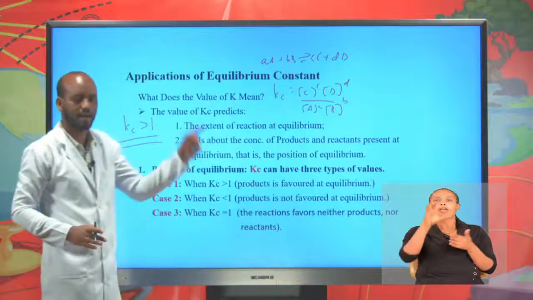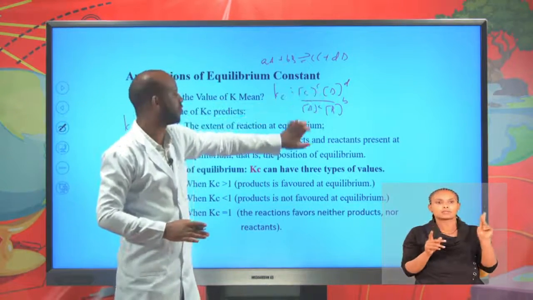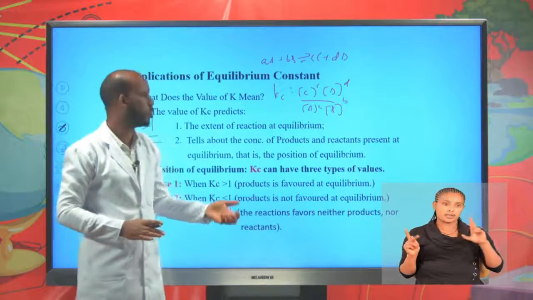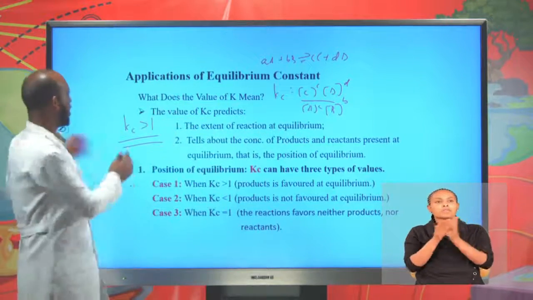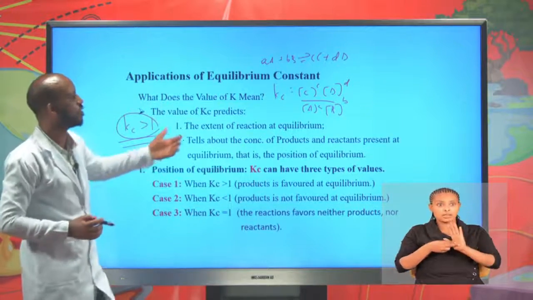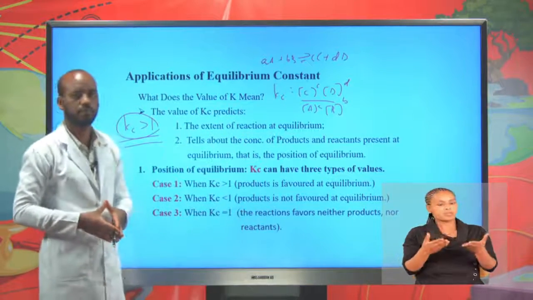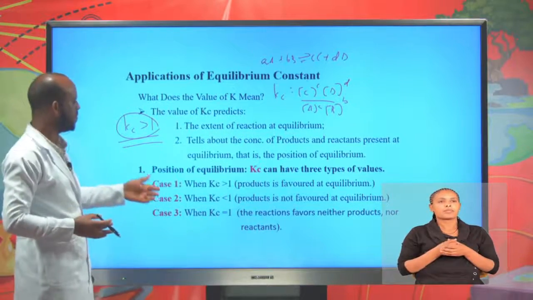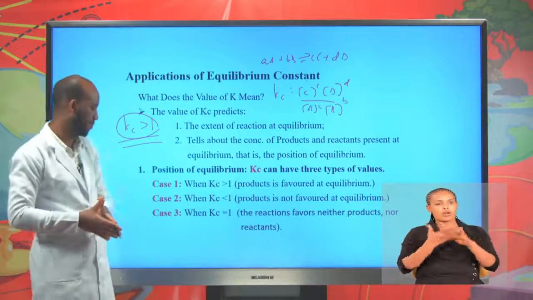Therefore, Kc is the ratio of concentration of product to that of the reactant raised to their respective coefficients. Now, Kc greater than 1 means formation of product is favored. You see? Kc greater than 1, product is favored at equilibrium.